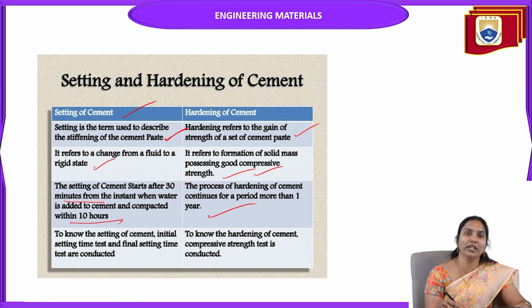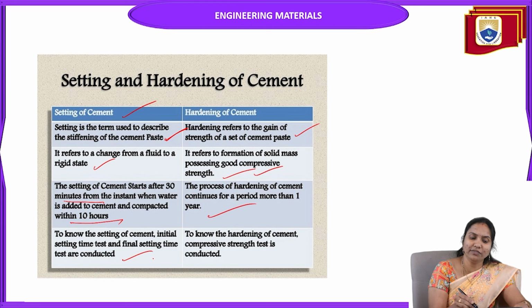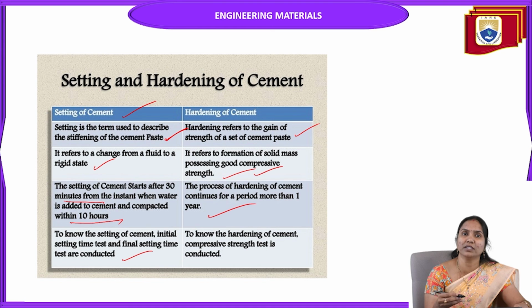To know the setting of cement, the initial setting time test and final setting time test are conducted, and we can consider the timings.